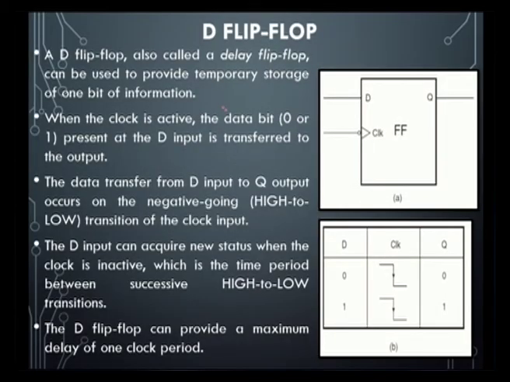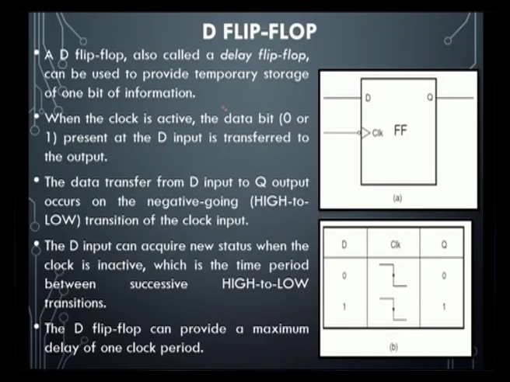Whatever input we give at the D input will be stored, it may be 0 or 1, with a delay. The data transfer from D input to Q output occurs on the negative going, high to low, transition of the clock input. Whenever the negative going edge occurs, only then D will appear at Q, because we consider from high to low. Here, whenever the clock edge is from high to low, D will appear at Q, that is 0. This is what we call the negative edge triggered D flip flop.